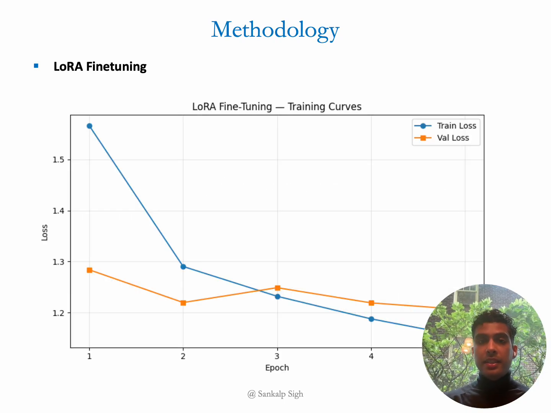The diagram here shows the validation and training curve. The final training on 5 epochs took around 50 minutes. I want to highlight that LoRA trained far fewer parameters, that is approximately 900K compared to the full 125 million in full fine-tuning. The accuracy was very similar to full fine-tuning though.